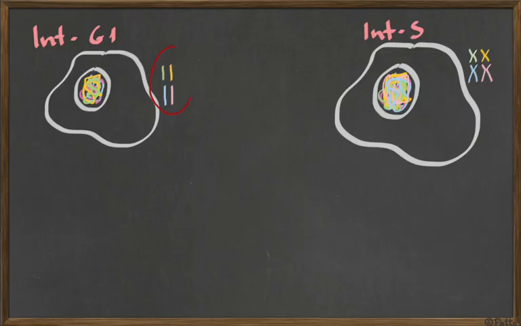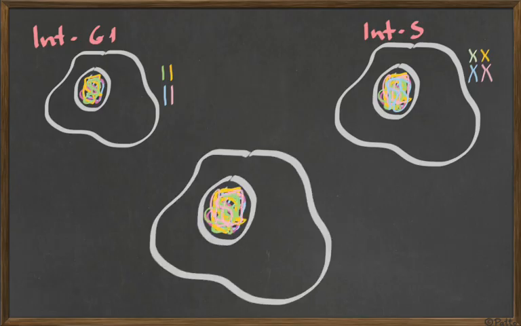At this moment here, this cell has 4 chromosomes, each chromosome with 1 chromatid. And at this moment here, the cell still has 4 chromosomes, but now each chromosome contains 2 chromatids because replication just happened. From this moment on, the cell is going to be growing, so it grows again in G2, and the chromosomes stay the same, it's just a little bit bigger, maybe with a little bit more organelles.